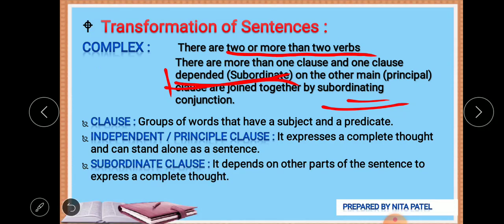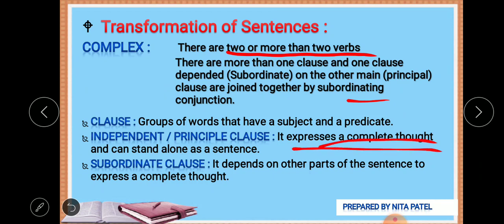Now which is the independent or principal clause? I have mentioned here main or principal clause, right? So what is it? It expresses a complete thought and can stand alone as a sentence.